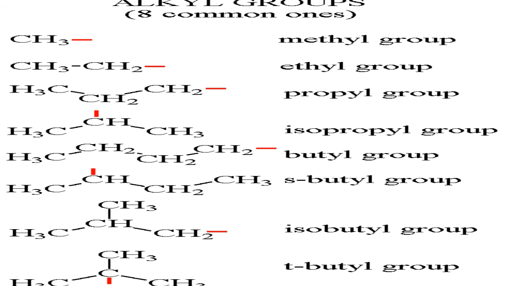Some of these are repeated here in this table, but some are special alkyl groups. What are those special ones? This is normal methyl, one hydrogen removed from methane. This is one hydrogen removed from ethane. But this one, you see, is propane, CH3, CH2, CH3. From propane, one hydrogen less is called propyl. It is normal, but this is special.